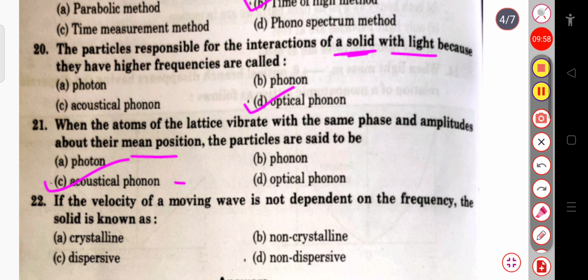Then the next question is, if the velocity of the moving wave is not dependent on the frequency, the solid is known as crystalline or dispersive, non-crystalline or non-dispersive. So when the velocity of the moving wave is not dependent on the frequency, then this is called a non-dispersive solid. Okay. Since it is not dependent on the frequency, it is called non-dispersive.